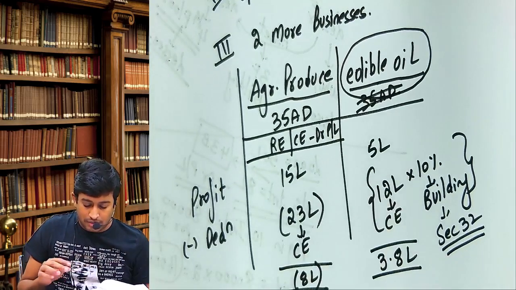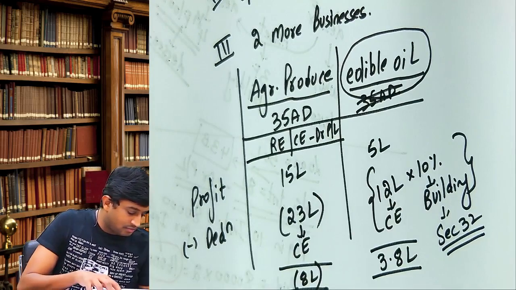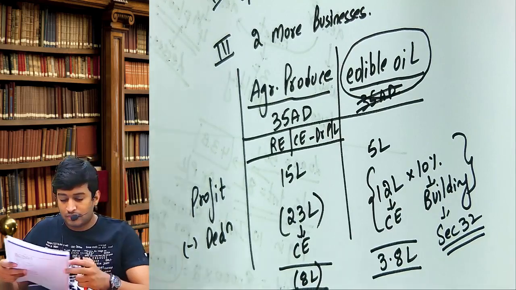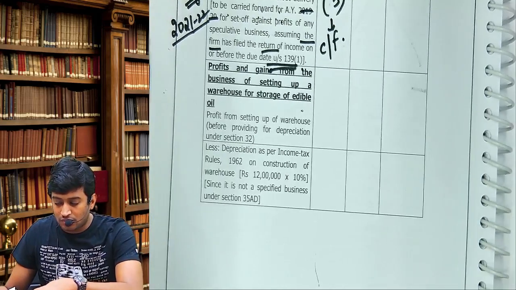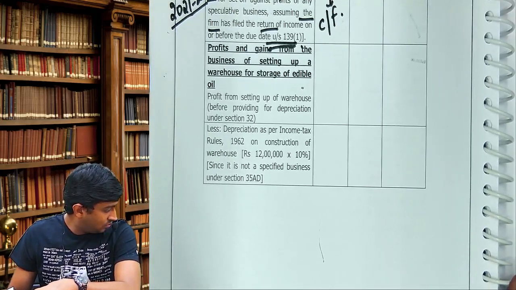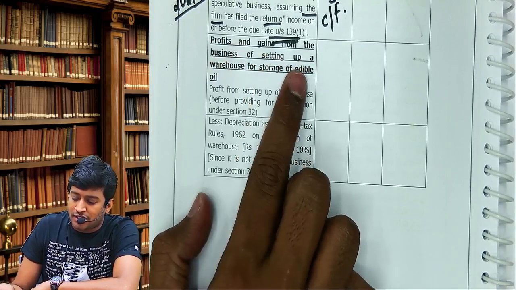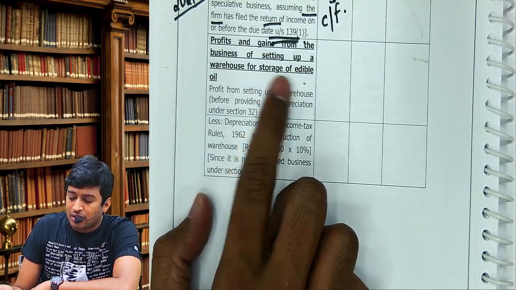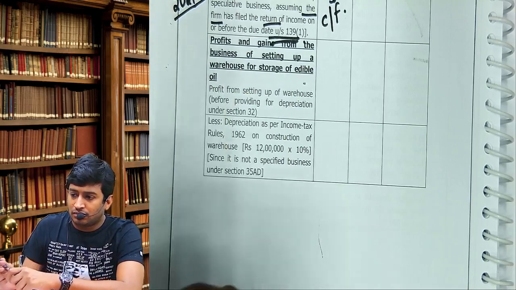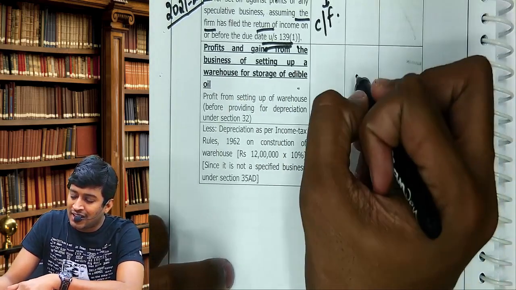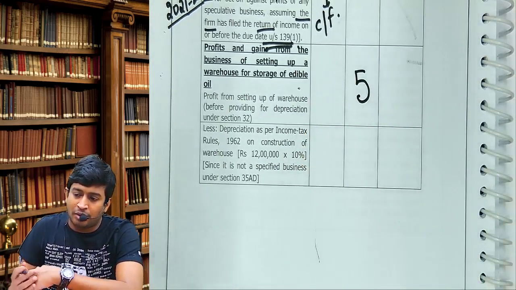Come to page 188. Read the heading: Profit and gains from business of setting up warehouse. What is the profit? 5 lakhs, write 5.